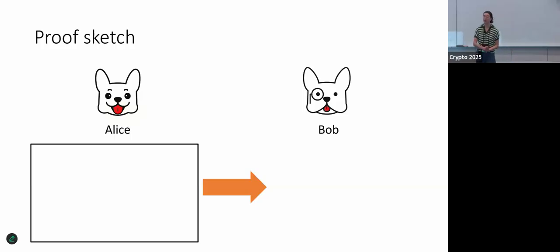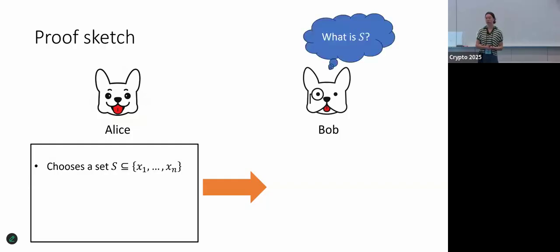Okay, and so what Alice is going to try to communicate is a random subset S of x1 through xn. So Alice and Bob both know x1 through xn, and Bob wants to know what subset of these Alice chose. So his goal is to recover S.